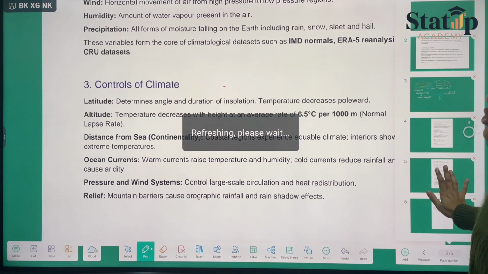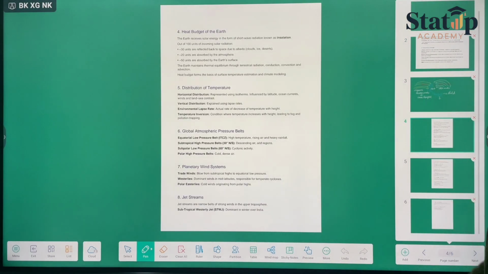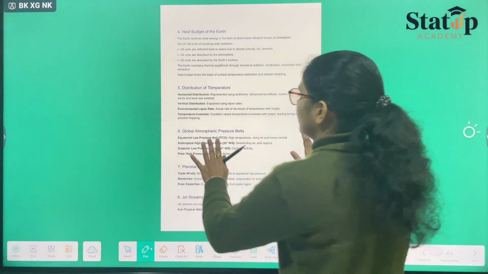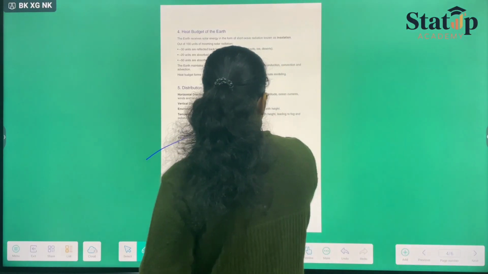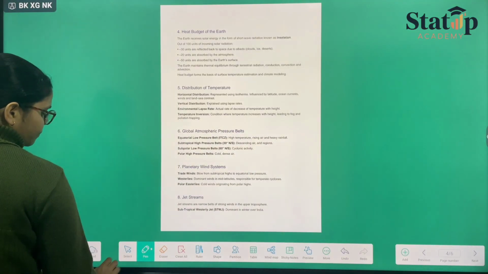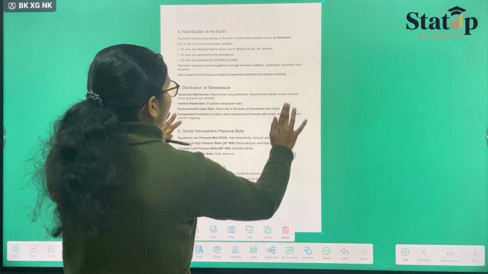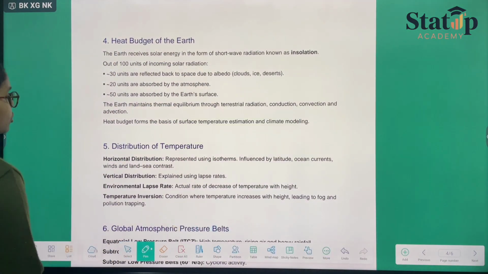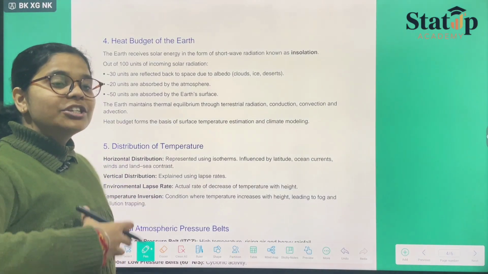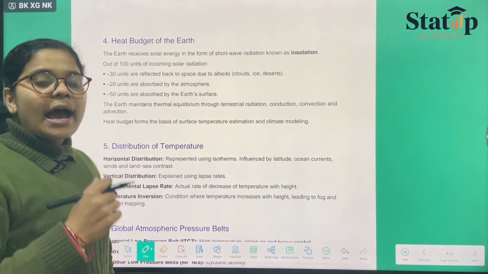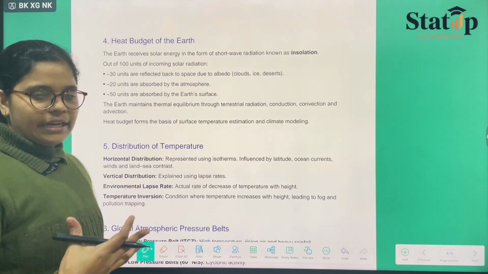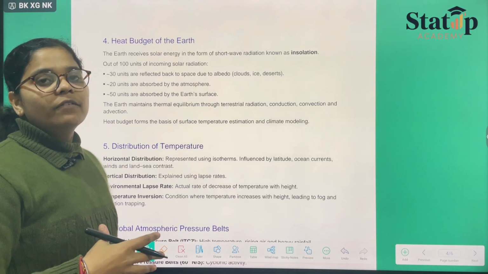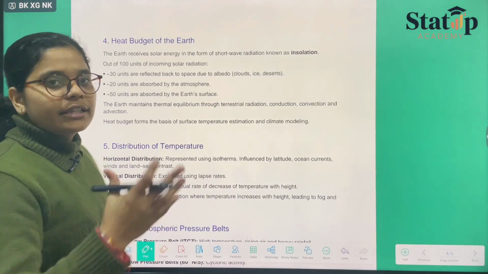Okay, so these were the controls. Another thing is the heat budget of India. If we talk about the heat budget, the heat budget of India says that the amount of heat that the earth is receiving, how much it can take in and store, and how much heat is being exported or exerted by the earth, that we shall be discussing.